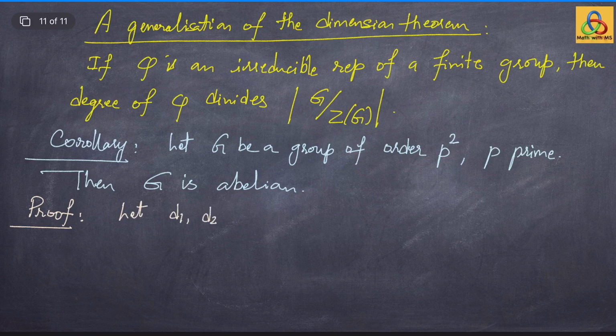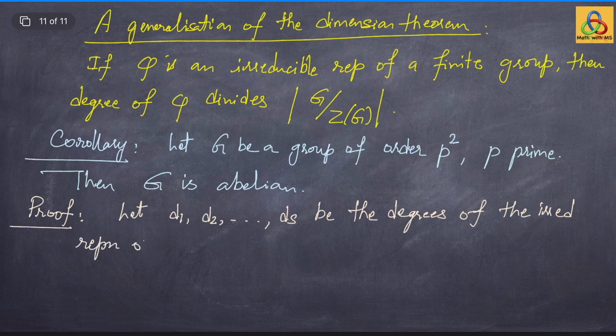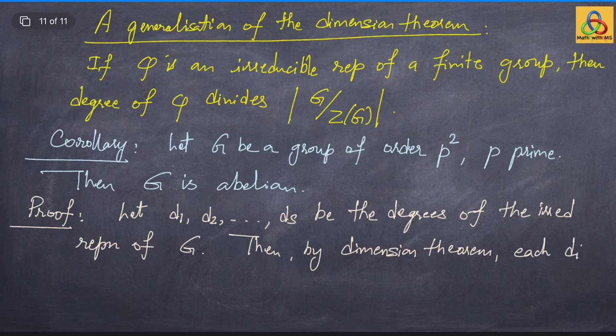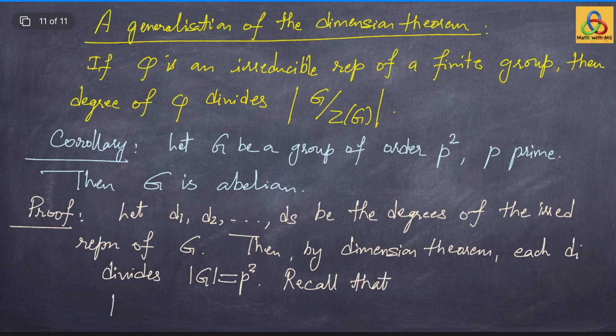Let d1, d2, so on ds be the degrees of irreducible representations of the group G. Then by the dimension theorem we know that each of these di's divide the order of the group G. Also recall that if you are given the degrees of irreducible representations of a group G, then the order of the group G is the sum of squares of these degrees.